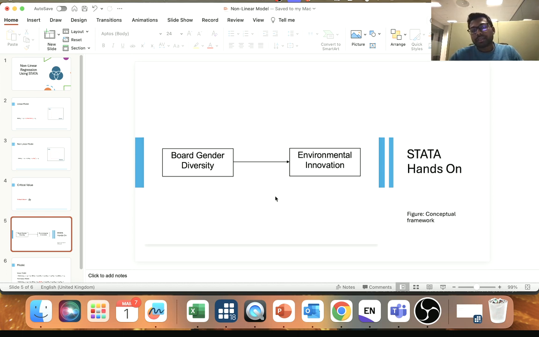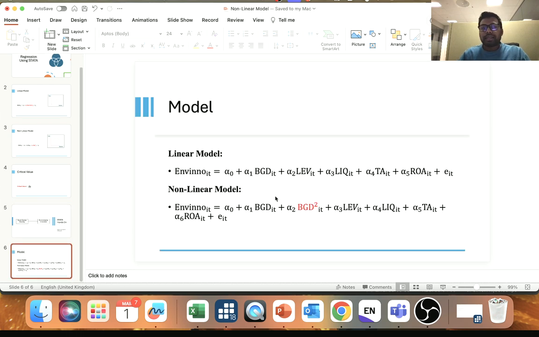Now as you can see, board gender diversity is a number. So obviously due to an increase or decrease in the number, there could be a non-linear impact, and I want to capture the non-linear impact in this study. For that we have two models. In the linear model, on the left hand side we have the dependent variable, environmental innovation, and on the right hand side we have the independent variable, board gender diversity. I have also included a few control variables based on the company. The first one is leverage, the second is liquidity, and the third is total asset.